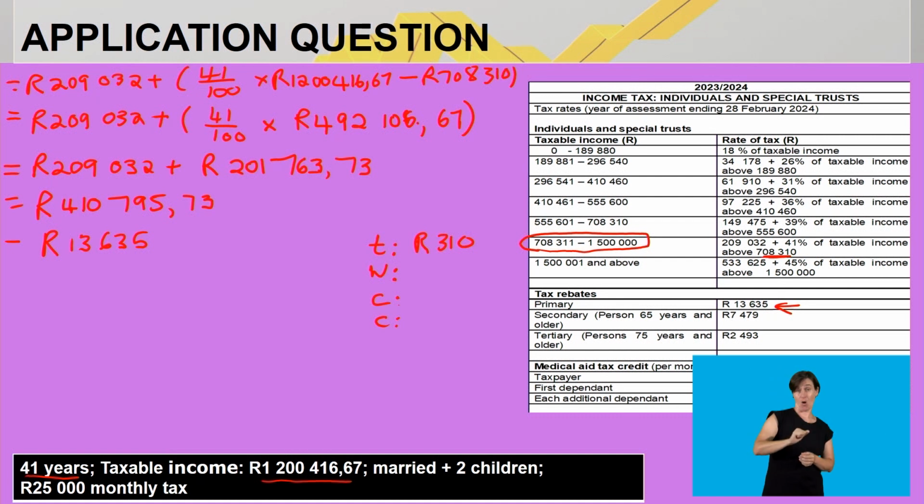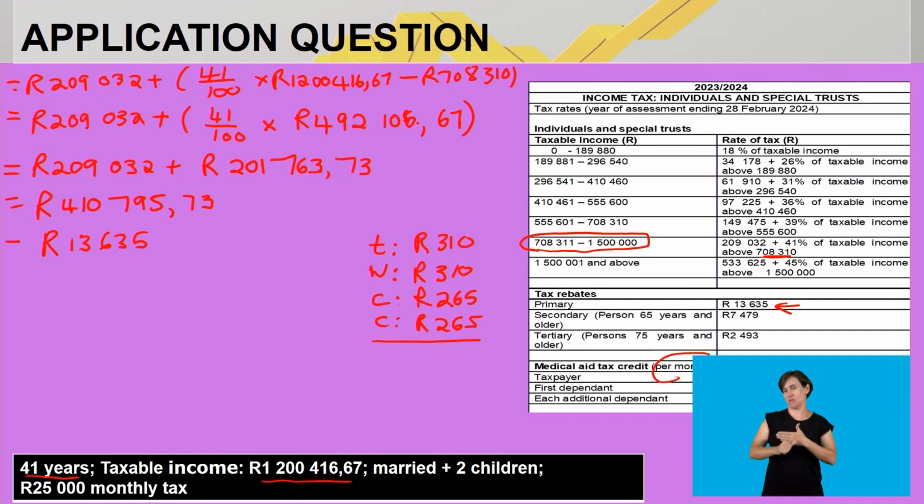His wife, the first dependent, also 310 rand. Then each additional dependent will get a discount of 265 rand, so that's child number 1 and child number 2. Remember, these are monthly values, as indicated there.